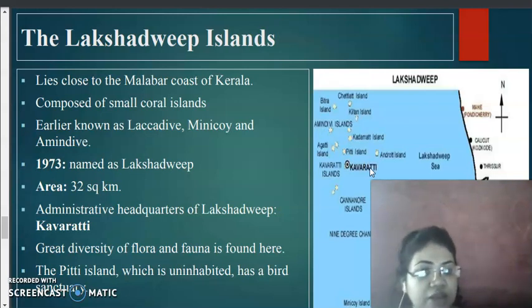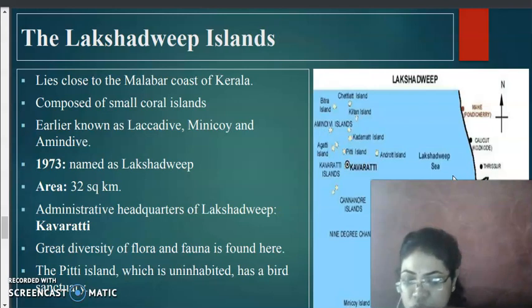Now the location of the Lakshadweep Island: the latitudinal location is 8 degrees north to 12 degrees north, and the longitudinal extension is 71 degrees east to 74 degrees east.